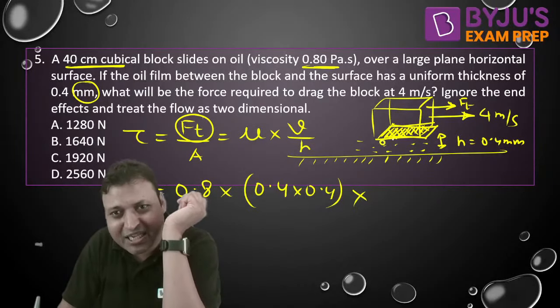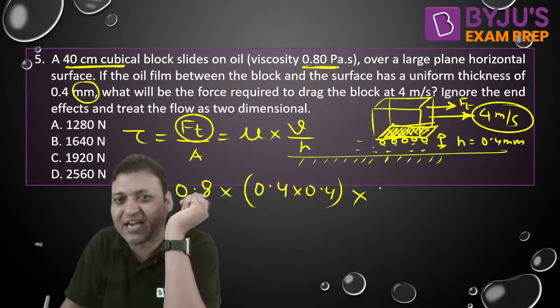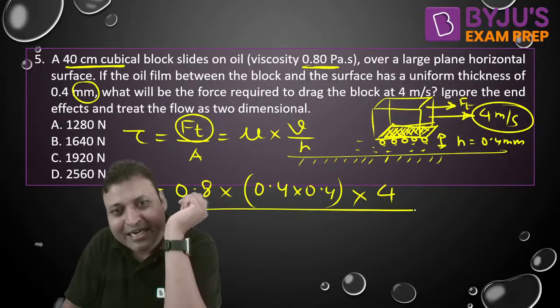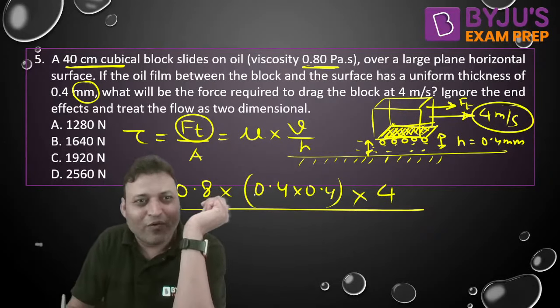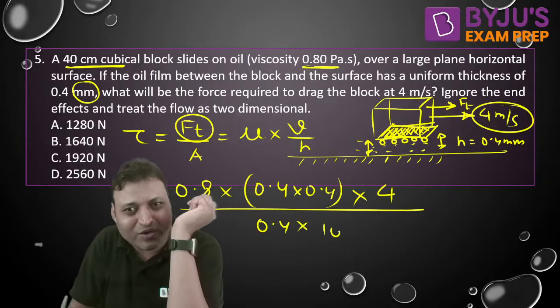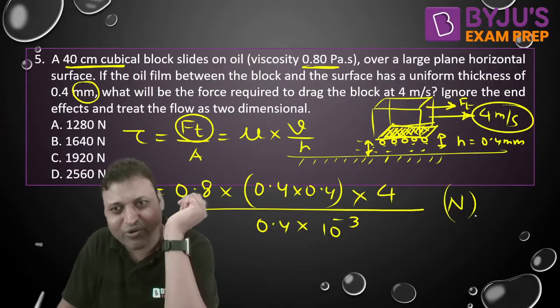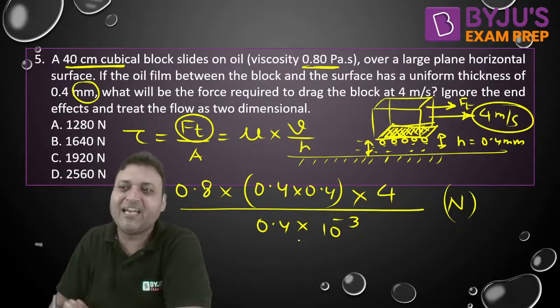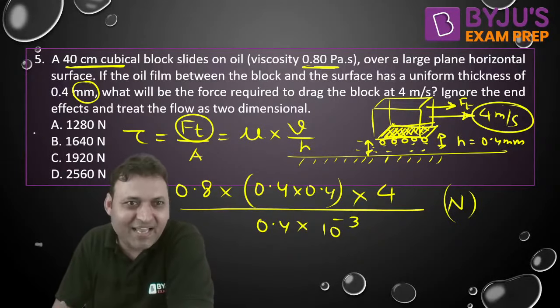V is the tangential velocity of the fluid particle in contact with the moving surface, that is equal to 4 meter per second due to no slip condition, divided by the thickness of the fluid H, which is 0.4 into 10 to the power minus 3. If we put all the parameters in their SI unit, then you will get the answer in Newton. Yes, Thomas, very nice. The correct answer.